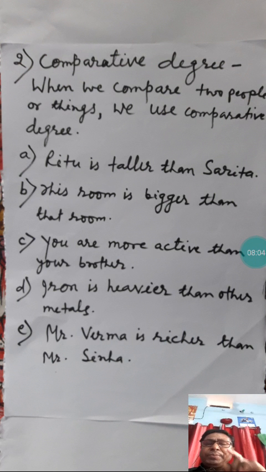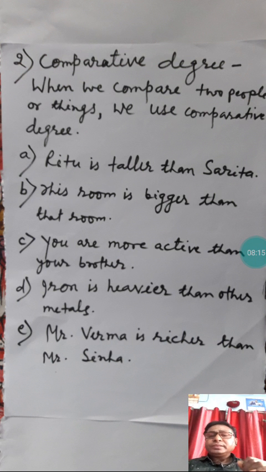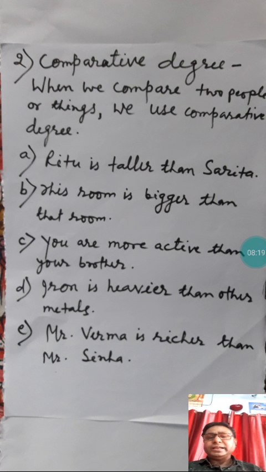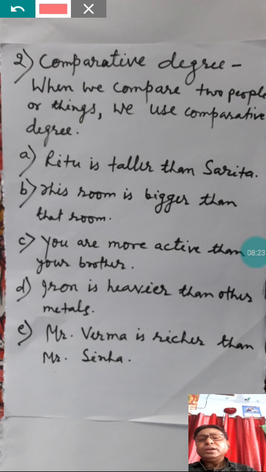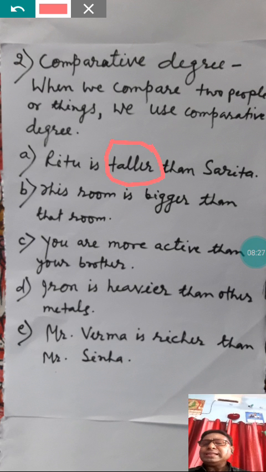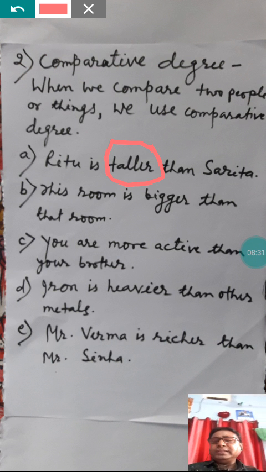When we are comparing two people or two things to describe their quality, we use comparative degree, that is second form. Let us see the example. Ritu is taller than Sarita. You can see here the word taller is comparing Ritu and Sarita.